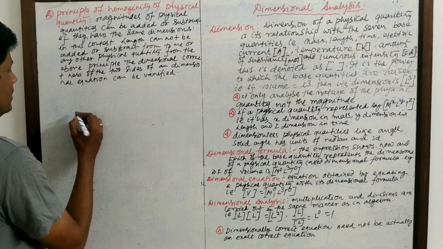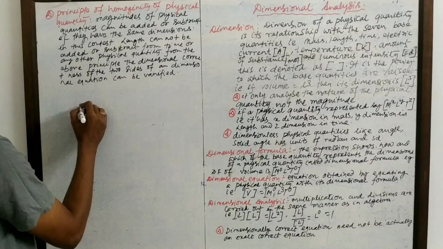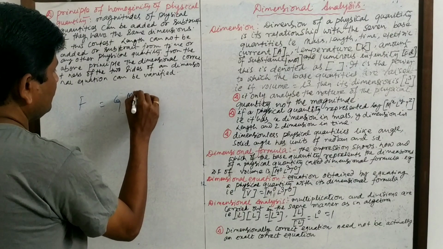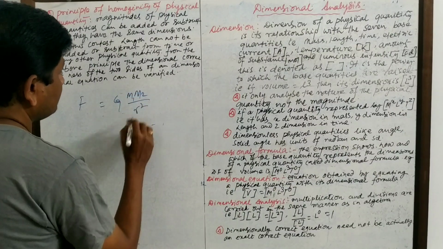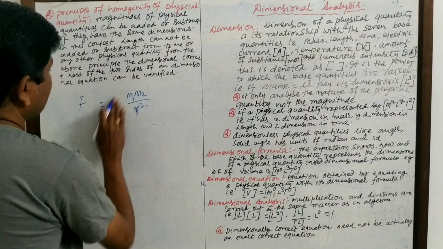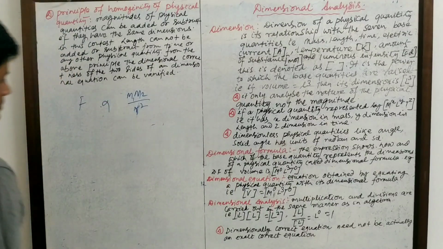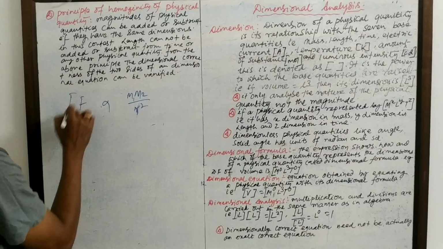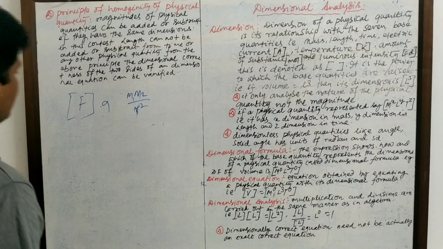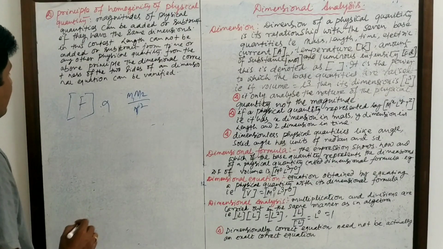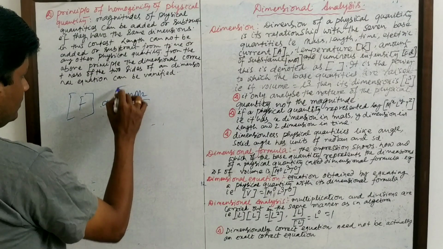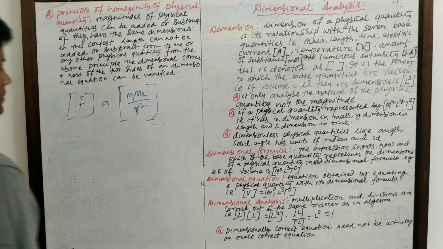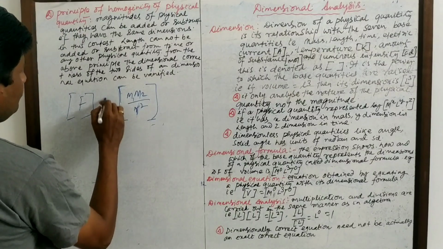That is, if we say dimensionally F is proportional to G m1 m2 by r square, in case of gravitational force, the force dimension may be equal to this dimension, but it may not be correct; this may not be equal to this.